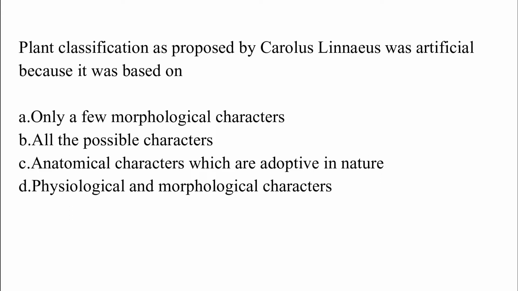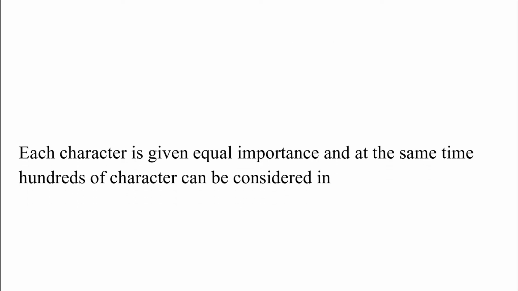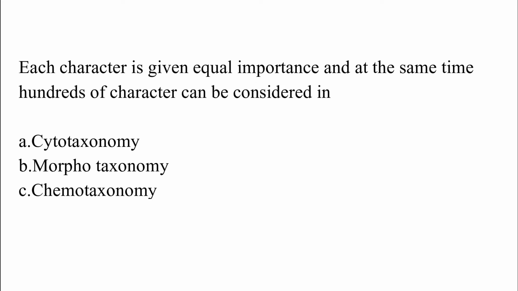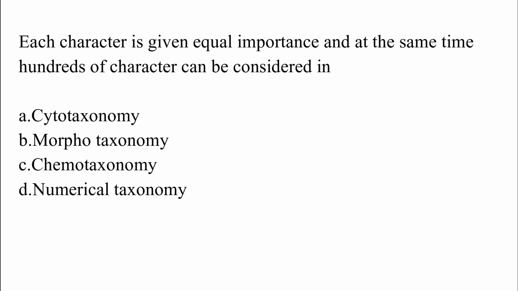The correct answer is option A, which is only a few morphological characters. Each character is given equal importance and hundreds of characters can be considered at the same time in option A, cytotaxonomy, option B, morphotaxonomy, option C, chemotaxonomy, option D, numerical taxonomy. The correct answer is option D, which is numerical taxonomy.